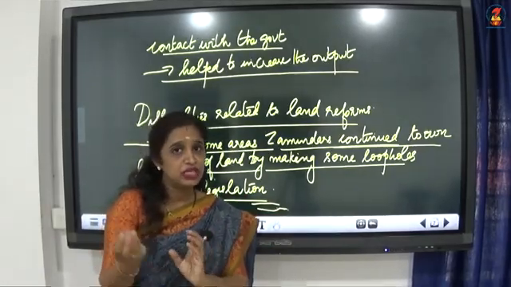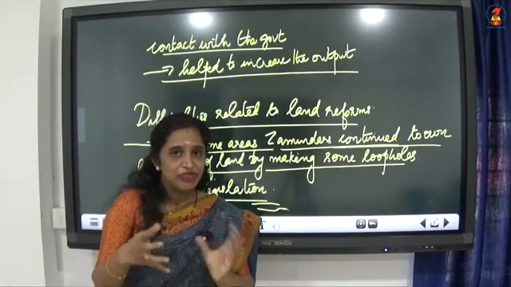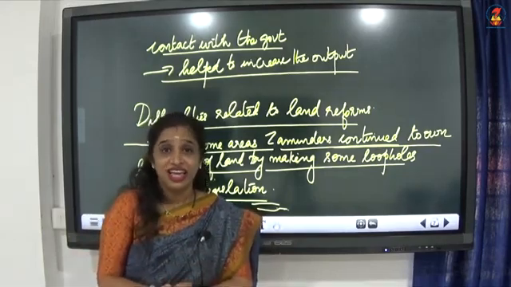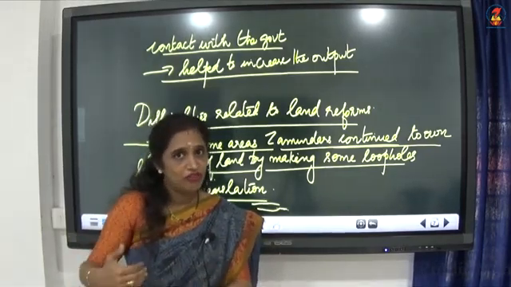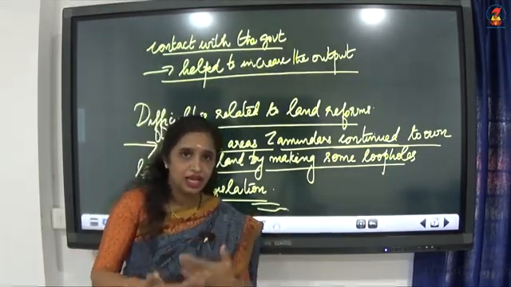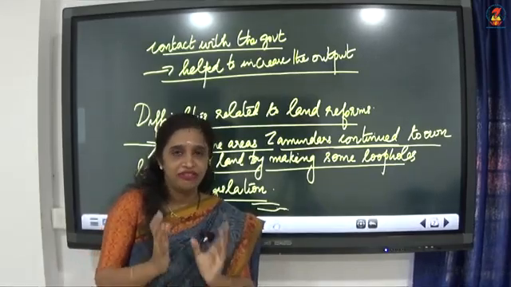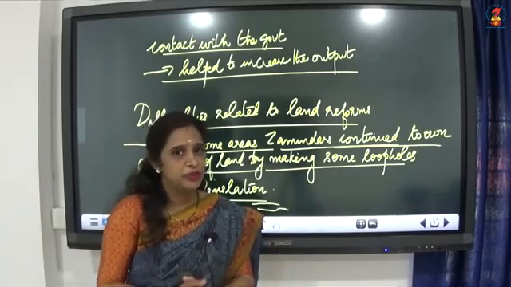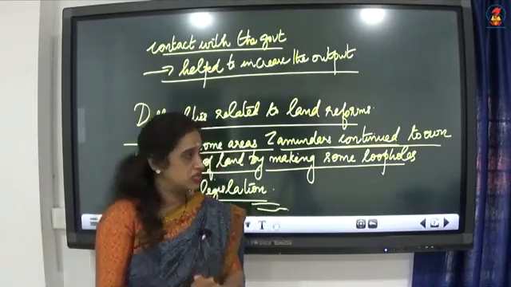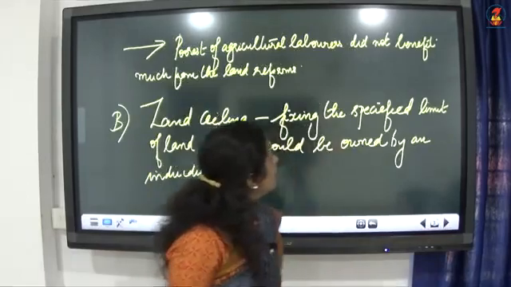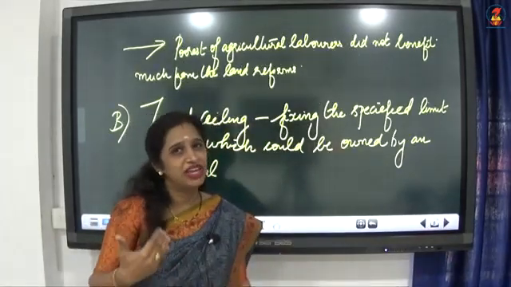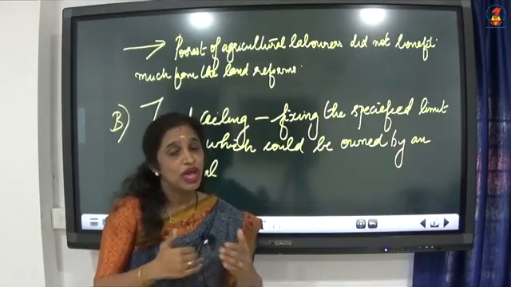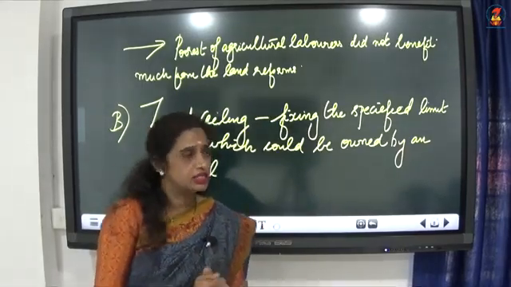So by making loopholes in the legislation, even now they could own large areas of land. Actually, it should belong to the tillers, but in some areas landlords still proved to be efficient and they could keep the whole control of the land with them using some loopholes. So that was the main failure of the land reform. The government had to face that kind of difficulty when it adopted the land reform through abolition of intermediaries.